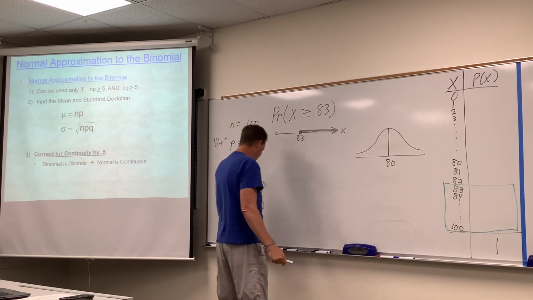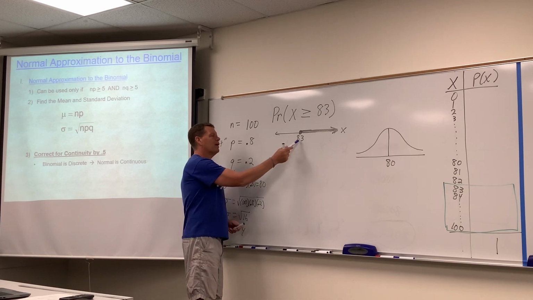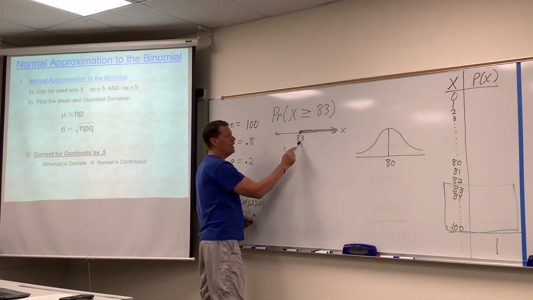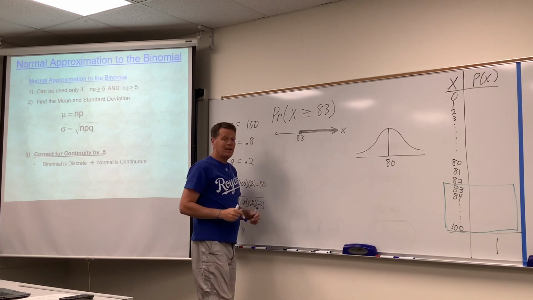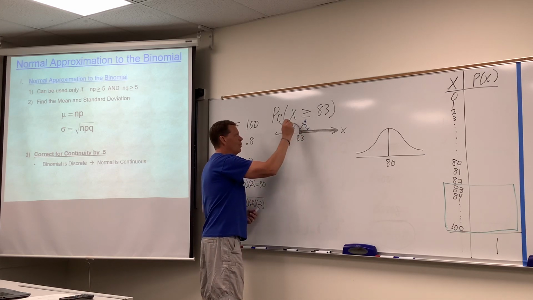Plus, you're all maybe looking at this at different times of the day. But when we correct for continuity by 0.5, we're either going to add 0.5 to the 83, or we're going to subtract 0.5 from it. Those are our choices. Do we go up by 0.5, or do we come down by 0.5?